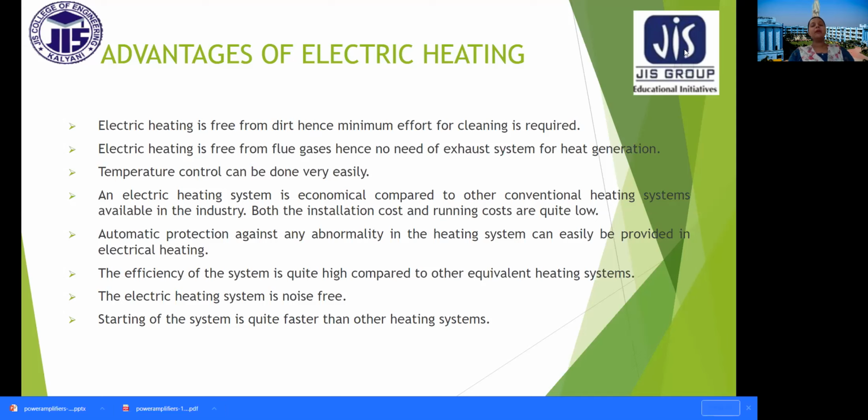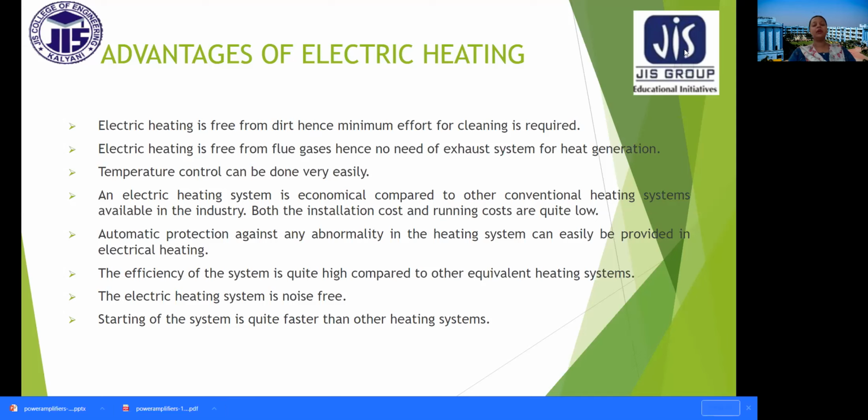So if we summarize the advantages of electric heating, what are those? Whenever we are using electric energy, it is always free from noise, free from dust, and free from flue gases. So electrical energy is always friendly to the environment, to nature. Next, efficiency. The efficiency of electrical energy is far better than any other type of energy.